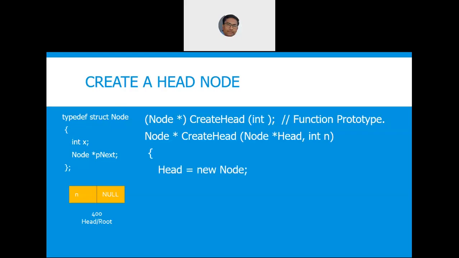Now I have to set head is equal to new node. And then in head arrow x, I have to keep n. I have to make head arrow next as null because my node itself is the last bogey. Then I need to return head. This is how head has to be created. Any doubts? Once you call this function, head will be a non-null pointer.